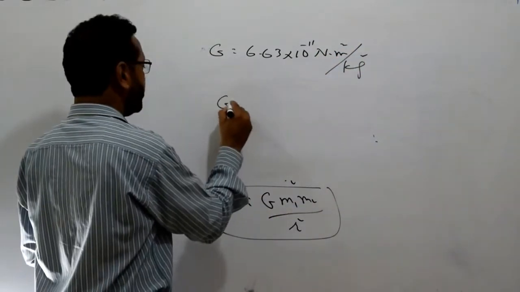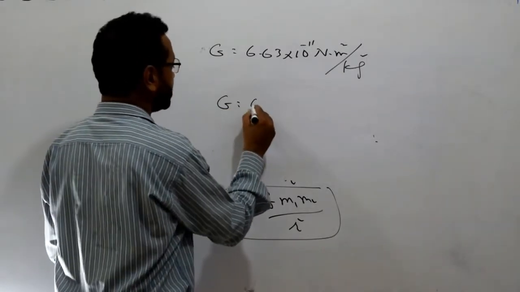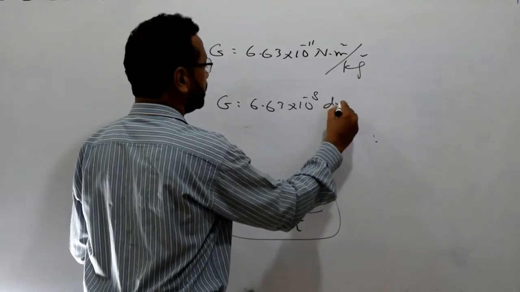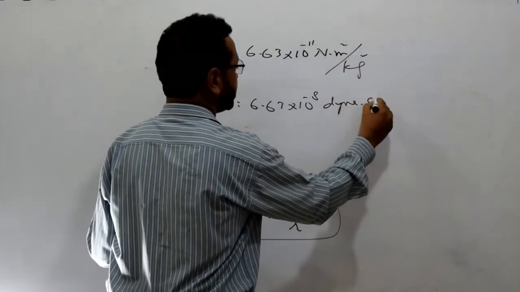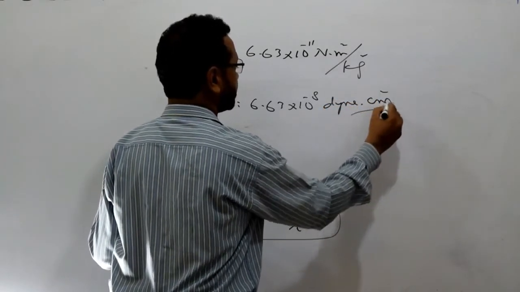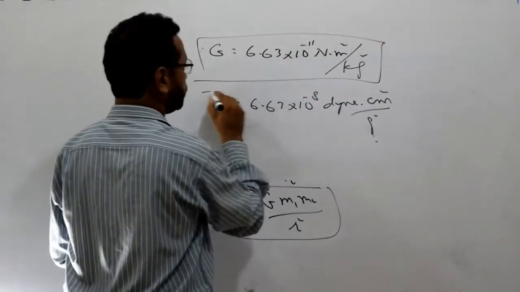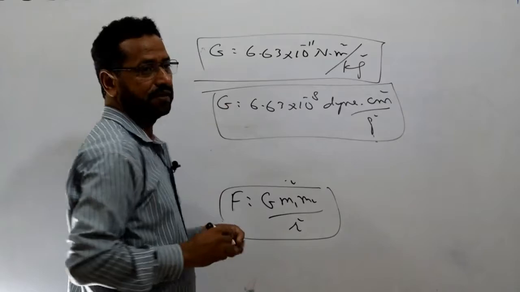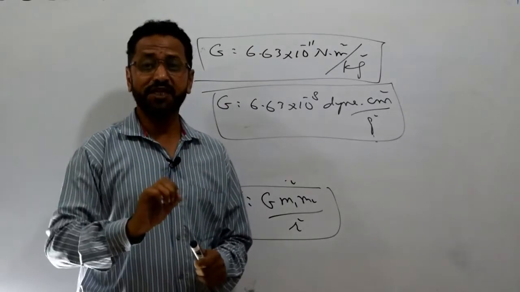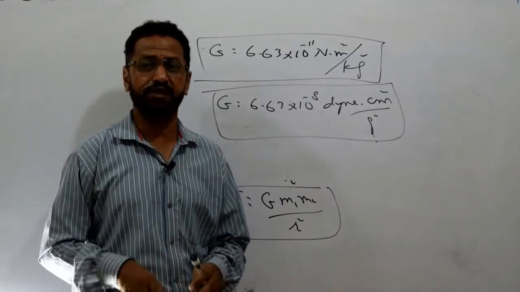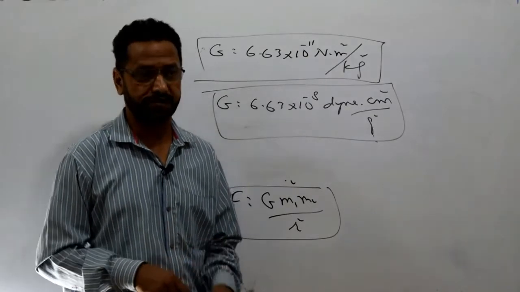And this value in the CGS system is 6.63 into 10 power minus 8 dyne centimeter square per gram square. So these are the two constant values in the two different systems. Remember one thing, G is a universal constant. That means wherever you go in the universe, its value will never change, it will remain constant.